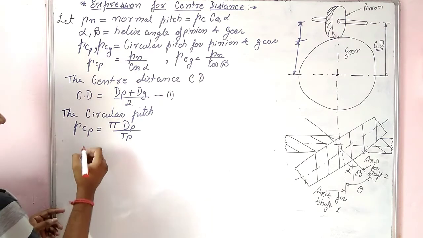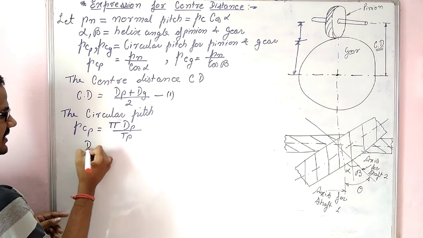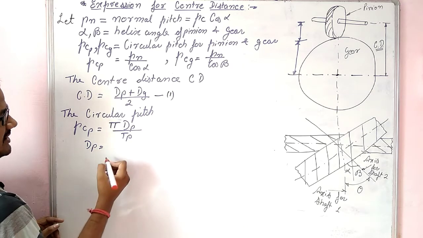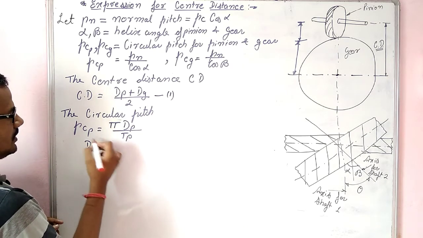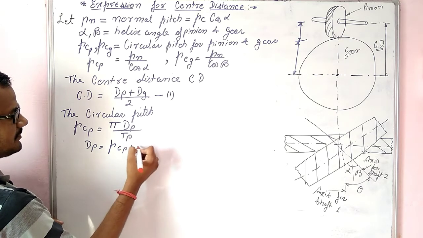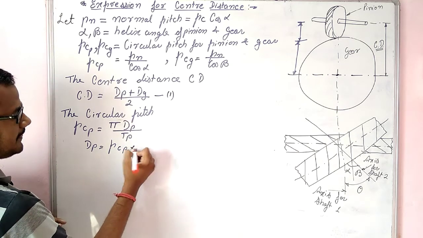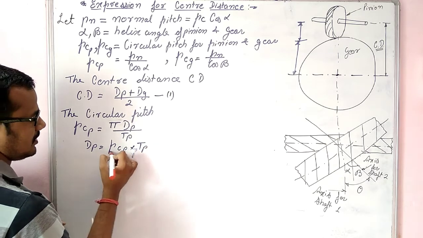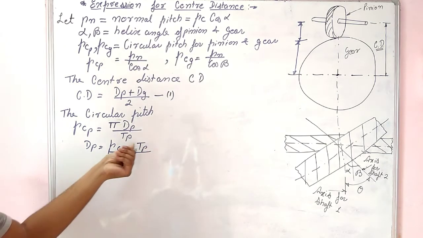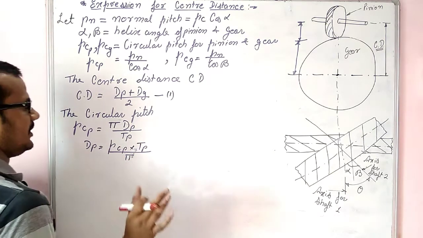Or we can say that the pitch circle diameter of pinion dp is equal to circular pitch for pinion into number of teeth on pinion upon pi. So dp is nothing but PCP into TP upon pi.